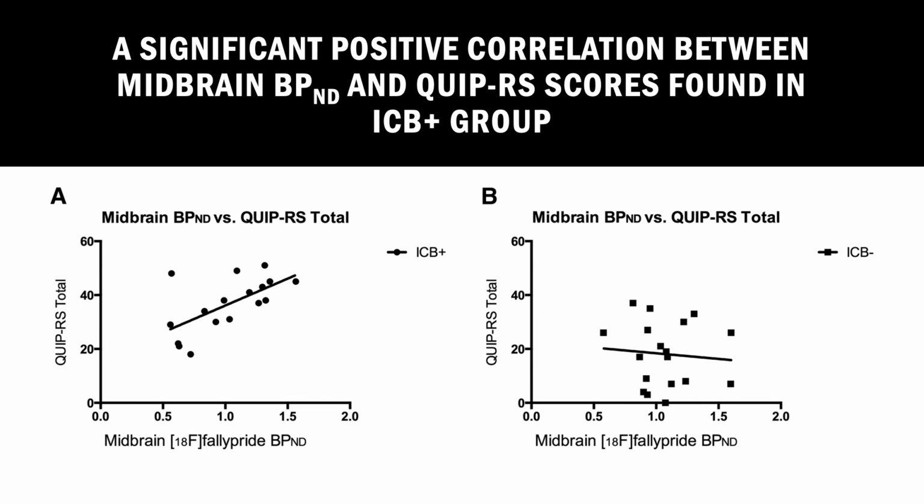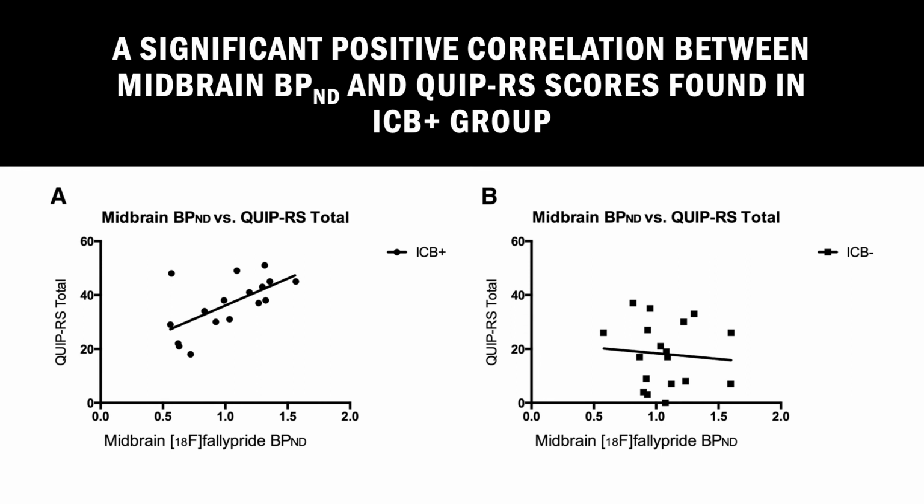This can be explained by the fact that the number of D2/3 receptors in the ventral midbrain includes receptors on axons innervating the dorsal striatum, meaning that only part of the D2/3 receptor quantity is represented in this study. The researchers posit that if the number of receptors on each neuron remains constant between patients with and without ICBs, then the positive correlation may be due to more intact dopaminergic innervation of the ventral striatum.